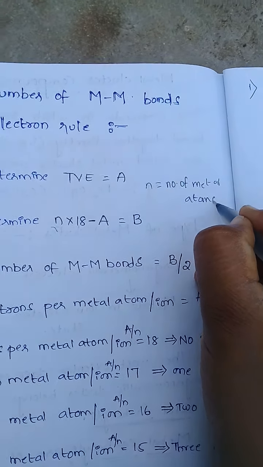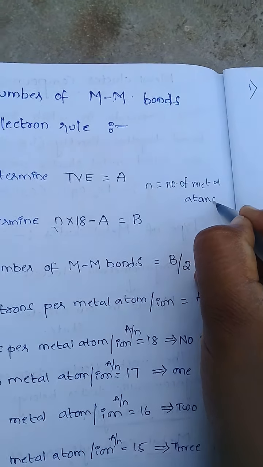There are 3 steps to calculate metal-metal bonds. In the first step, total valence electrons equal to A: number of valence electrons from each metal plus number of electrons from each ligand plus charge.